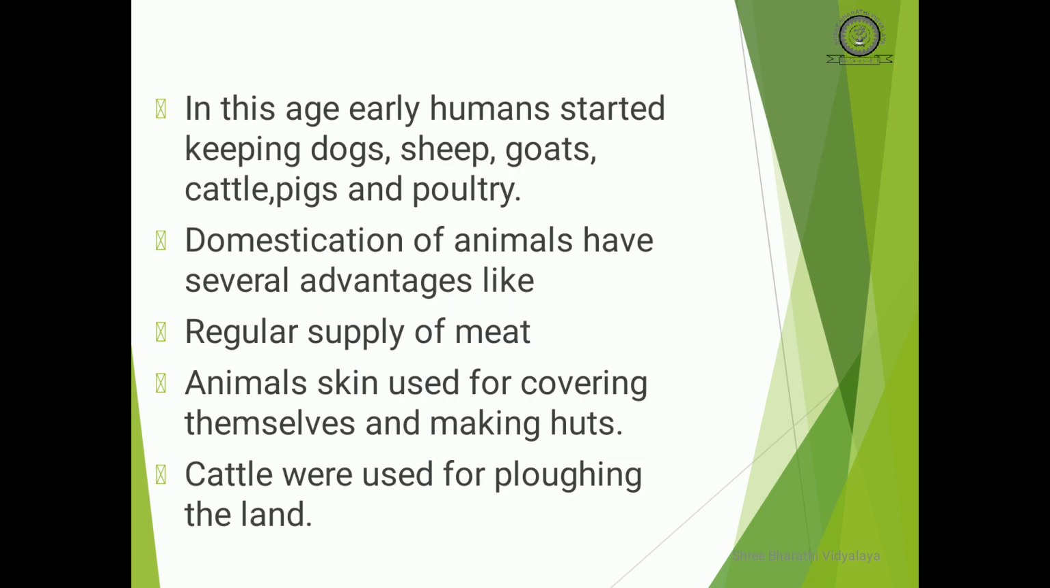Yes, in this age, the early humans started keeping dogs, sheep, goats, cattle, pigs, and poultry also. This domestication of animals had several advantages, like a regular supply of meat, and animal skin used for covering themselves and making huts also. Cattle were used for plowing the land.